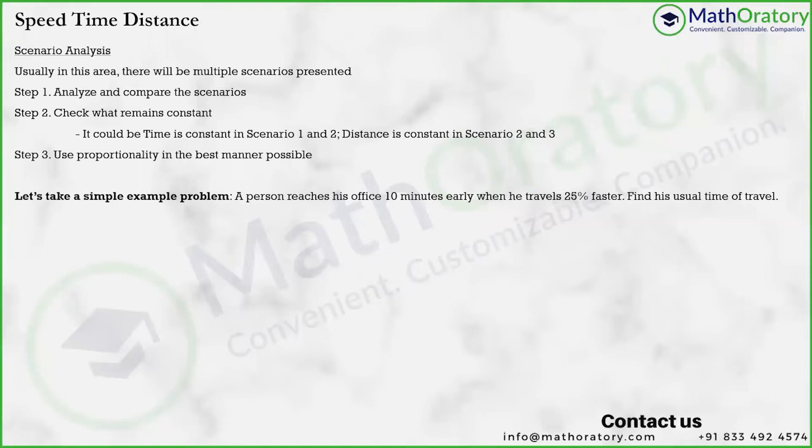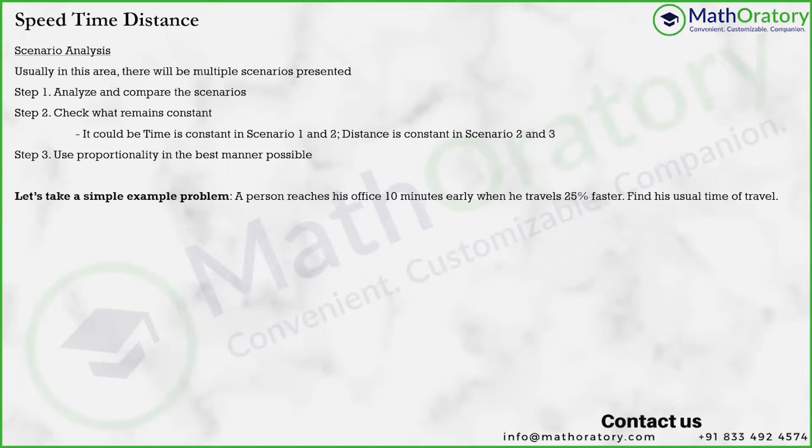In an actual question it will be written: the person reaches his office 10 minutes earlier than his usual time if he travels with 25% more speed than his usual traveling speed. Find his usual time to travel to office.